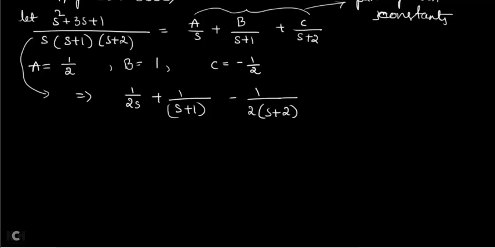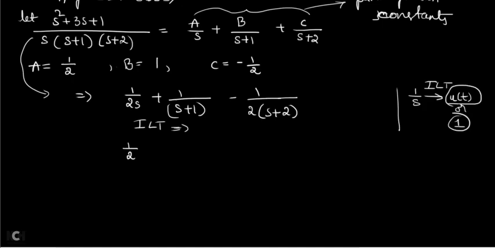Now you take inverse Laplace transform on both sides. So you are going to get 1 divided by 2. Remember that 1 by s, the inverse Laplace transform, can be u of t, unit step signal, or you can simply write it as 1. Both the answers are correct.